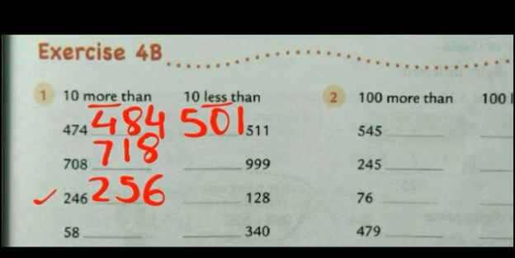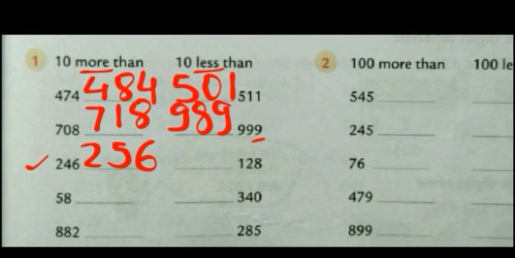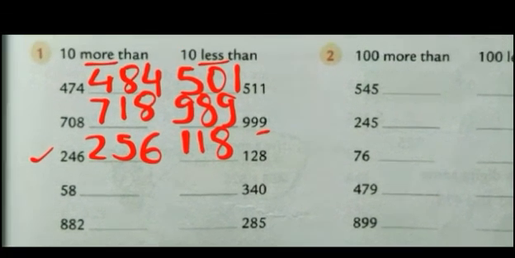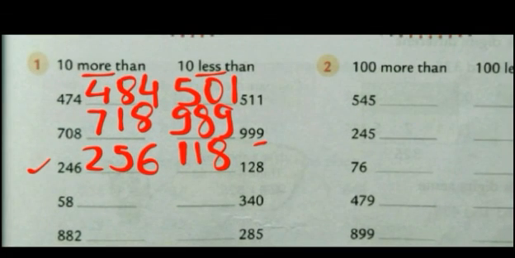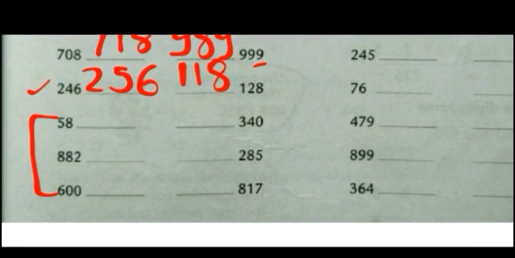Now see one more. 999. So again the 100 place will remain the same. What is 99 minus 10? 89. Okay. See one more. 128. We have to find out 10 less than 128. So it will become 118. When you subtract 10 from 28, you will get 18. Okay. So this is how you find out 10 more or 10 less. Now try to do these as homework.